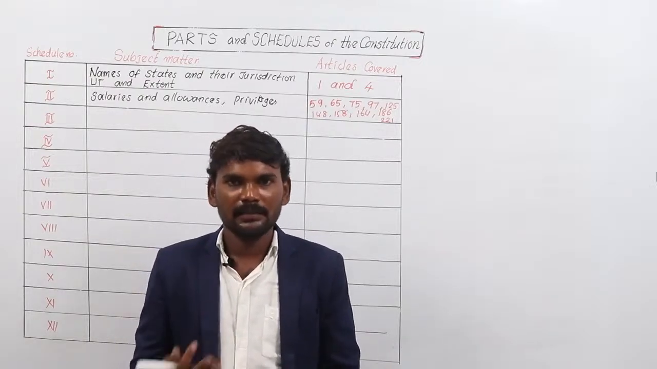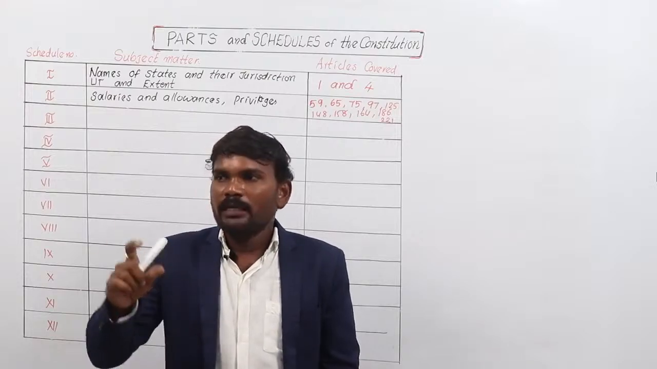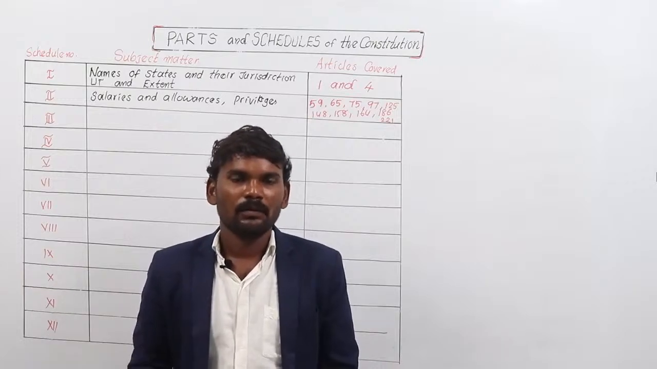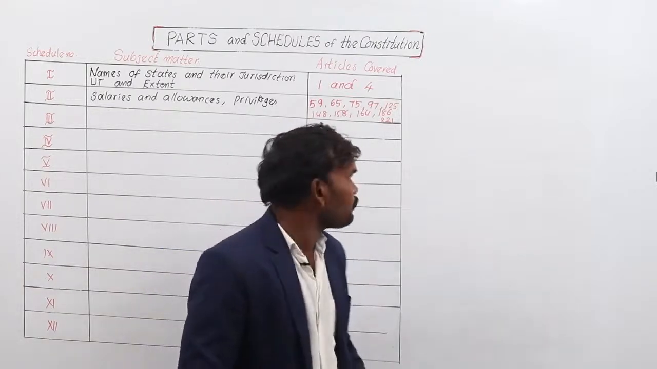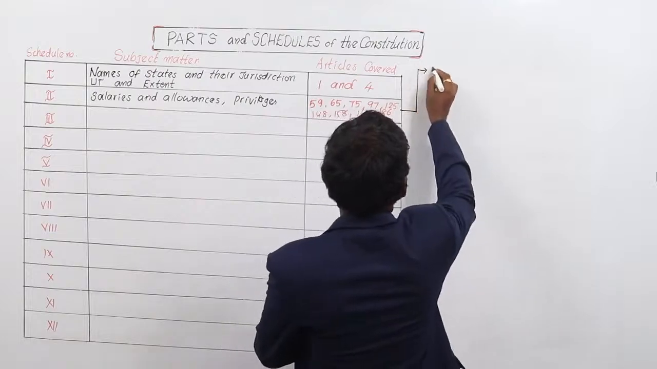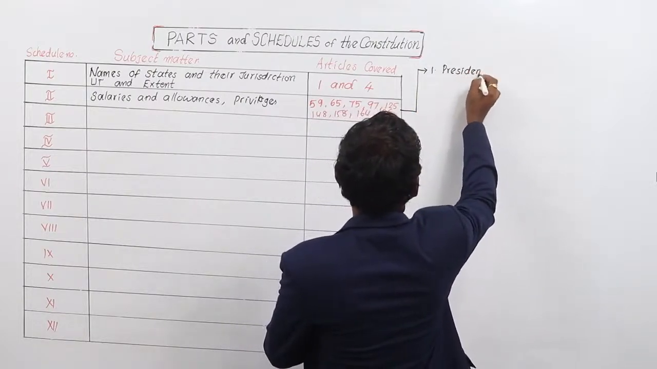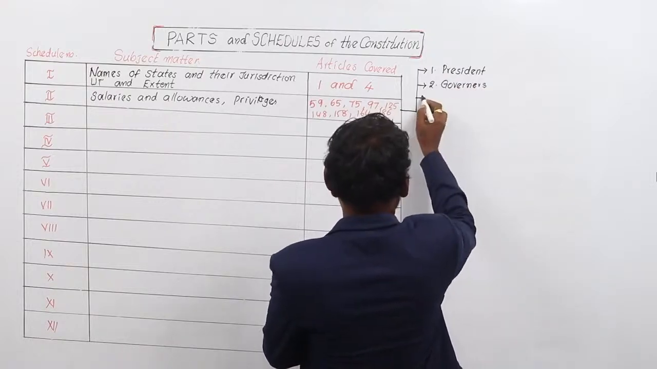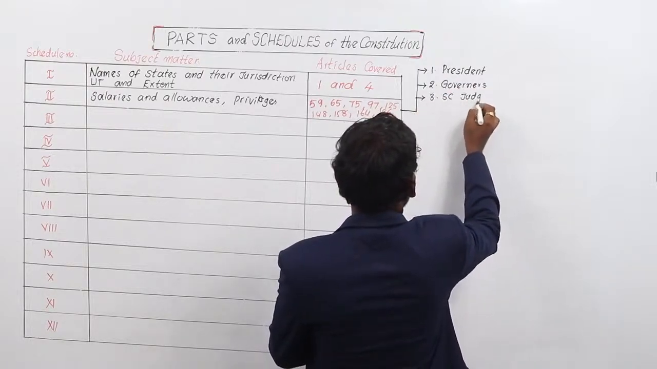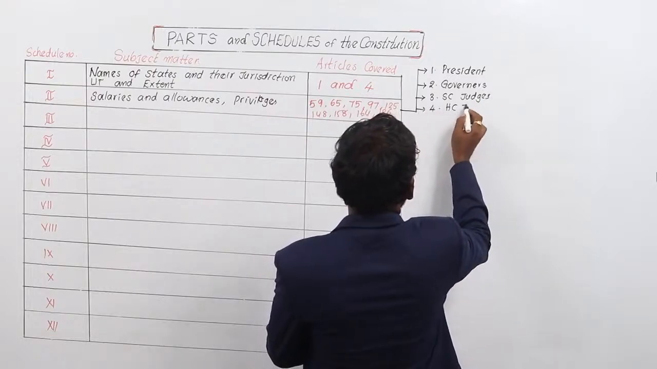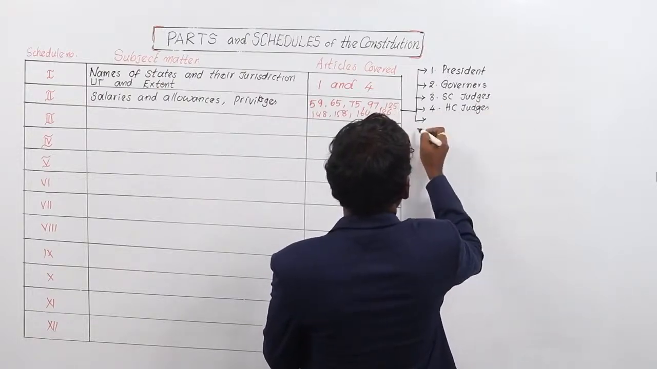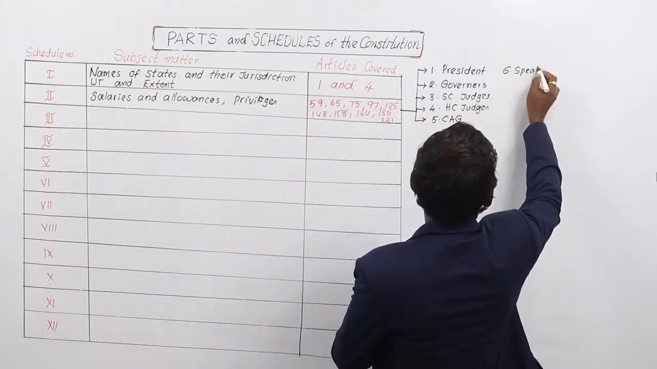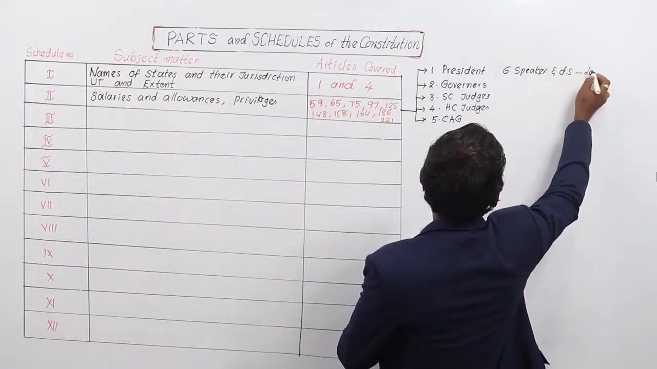Why? Because questions may be asked like this: which of the following constitutional persons and their salaries, allowances are not mentioned under the second schedule? Then you should remember all these 9 names. These are the President of India, Governors of the state government, Supreme Court judges, High Court judges, CAG, Controller and Auditor General of India, Speaker and Deputy Speaker of Lok Sabha,